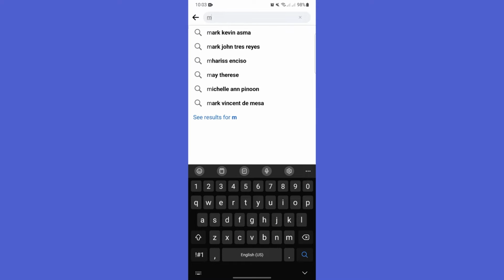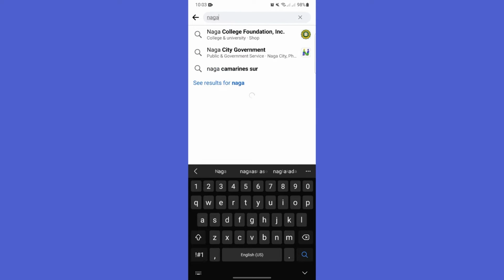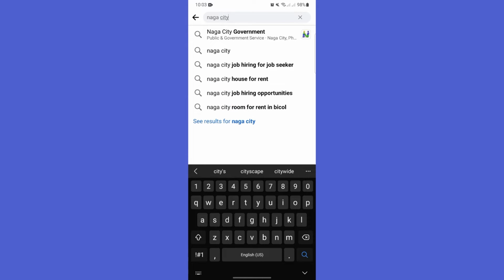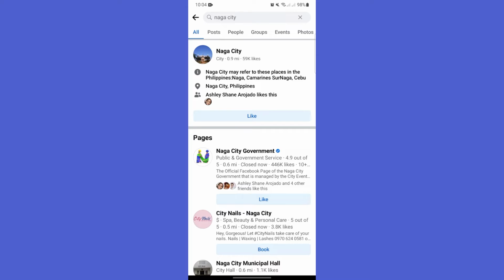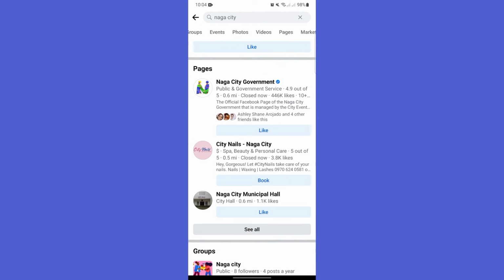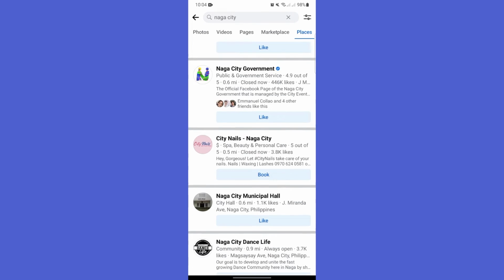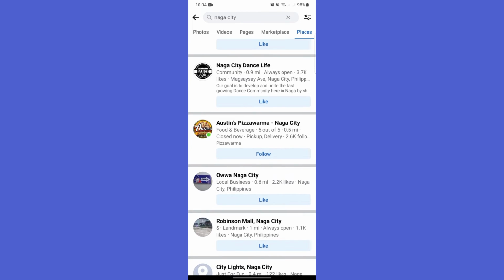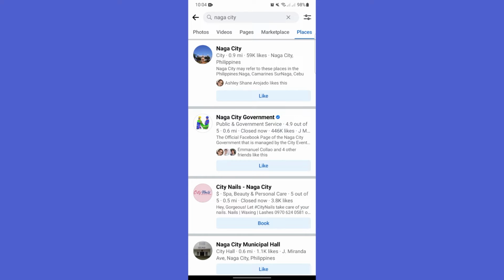Next, search by location. If you know the general location of the person you are looking for, you can search for them by typing the city or state into the Facebook search bar. You can also use Facebook's People You May Know feature, which suggests people you might know based on your location and the locations of your Facebook friends. Also, if you know where the person is from or where they frequently visit, you can search for location tags and see if they have posted anything there.